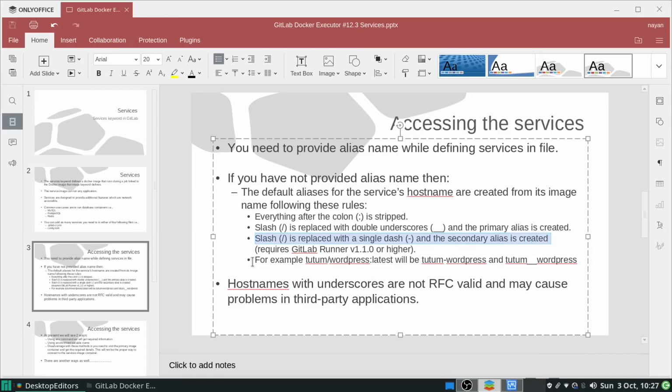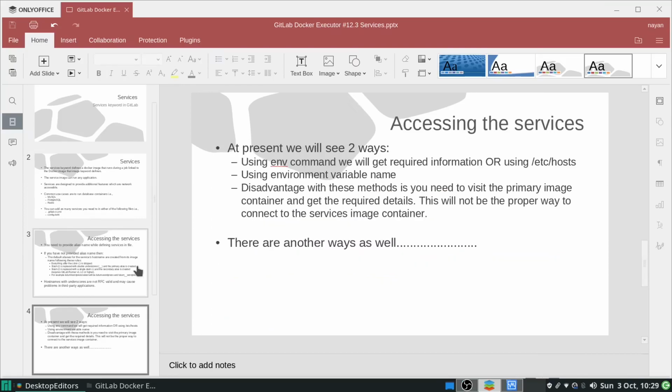The example that I have got on the GitLab web page is, let's say this is the image name tutum/wordpress:latest. Then based on the rules, if you have not provided any alias name, in that case it will be converted to tutum-wordpress, that will be the secondary alias, and tutum_wordpress, that will be the primary alias name. And one warning that they have provided is that host names with underscores are not RFC valid and may cause problems in third-party applications.